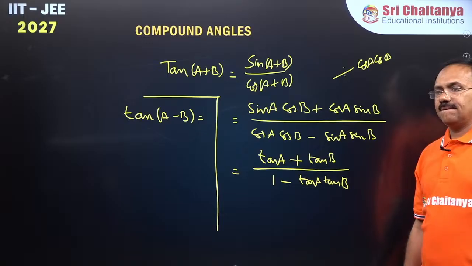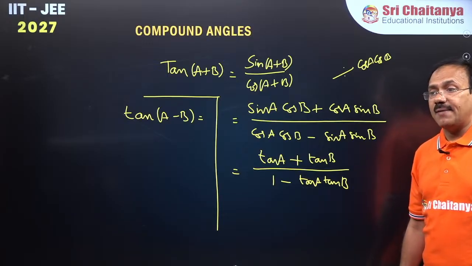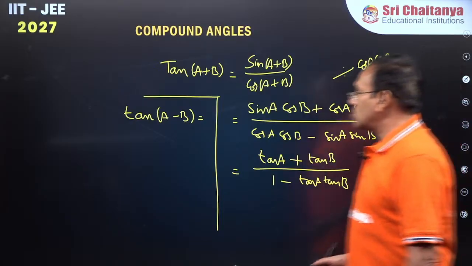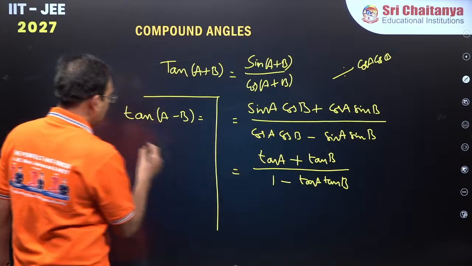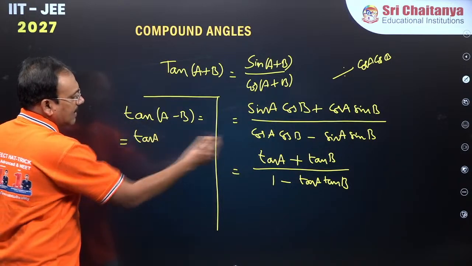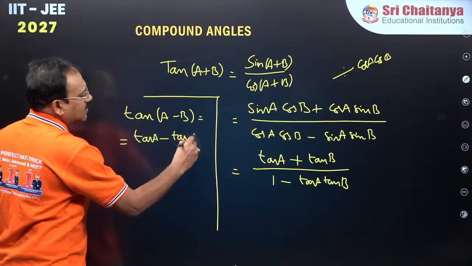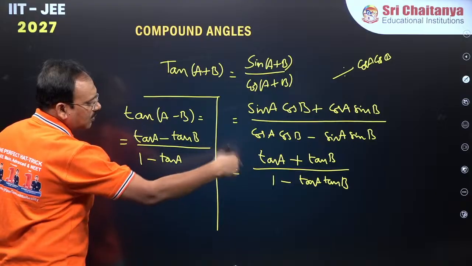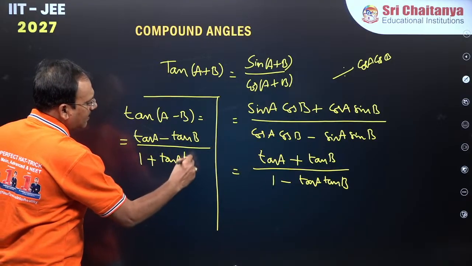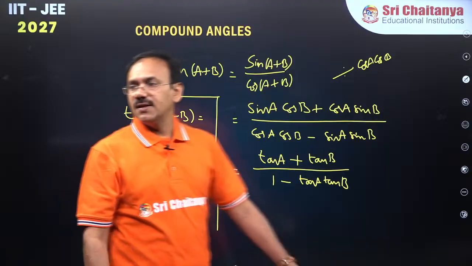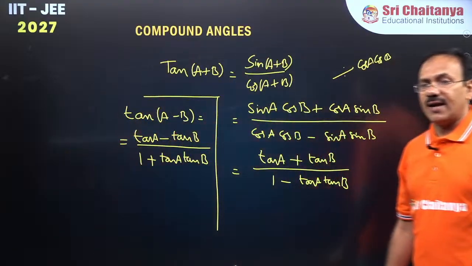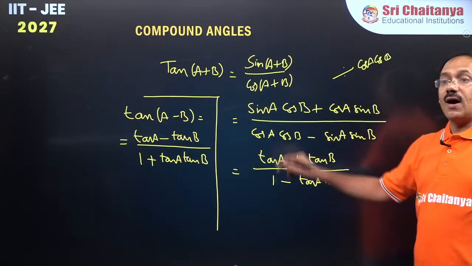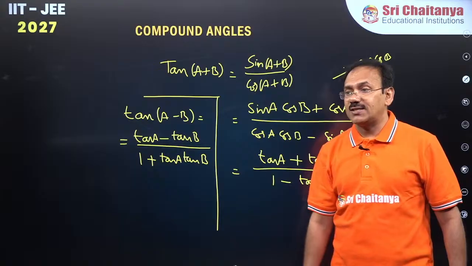Yes, replace B by minus B. So this becomes tan A, tan of minus B is minus tan B, by 1 minus tan A into tan of minus B, which is minus tan B, which makes it plus. So tan of A plus B is tan A plus tan B by 1 minus tan A tan B, and tan of A minus B is tan A minus tan B by 1 plus tan A tan B.